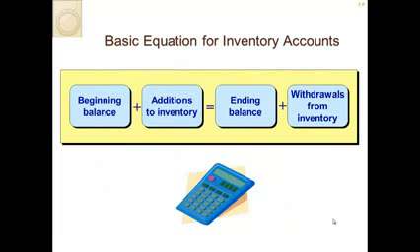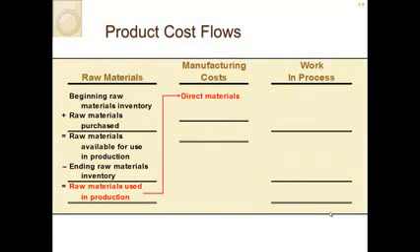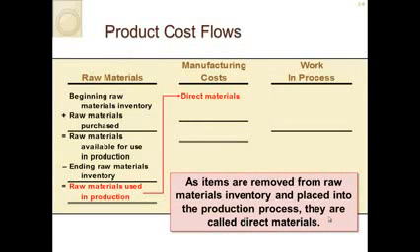So the basic equation for inventory is beginning balance plus additions equals ending balance plus withdrawals. Right? The withdrawals would be a negative number. So product flow, cost flows. So we need to identify how items go from raw materials all the way through the process.